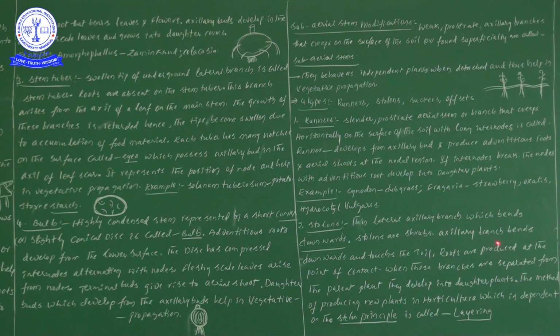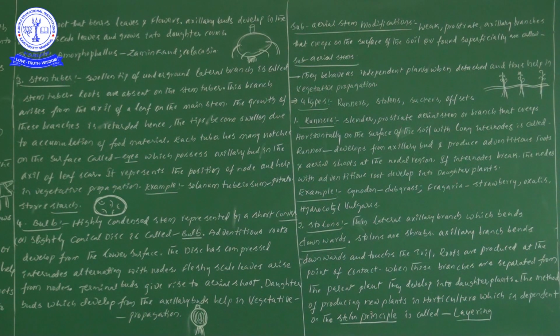Okay, next one, the axillary branch bends downwards. Now here the axillary branch bends downwards and touches the soil. When the roots are produced at the point of contact, when these axillary branches grow downwards towards the soil and these axillary buds touch the soil, definitely we can see the formation of roots. Next one, when these branches are separated from the parent plant, they develop into daughter plants.